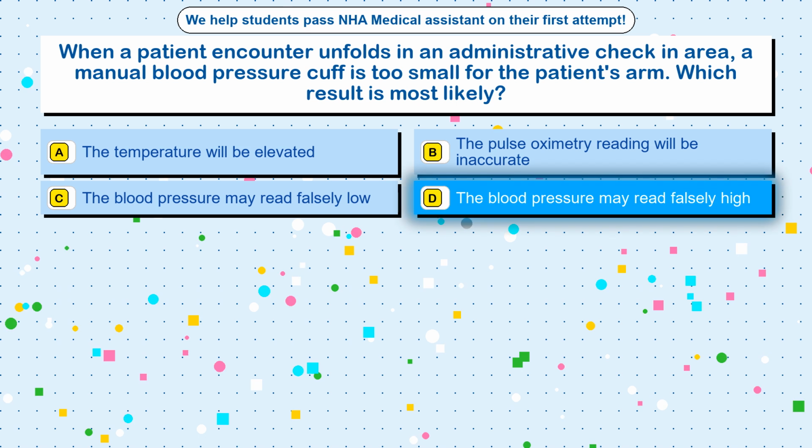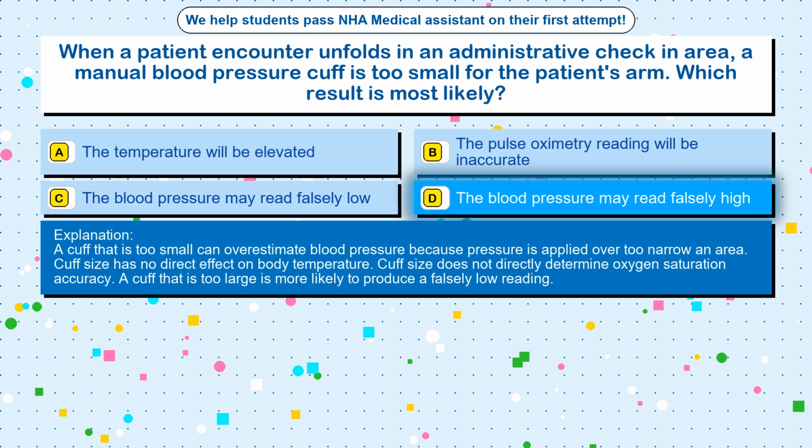The correct answer is option D. The blood pressure may read falsely high. A cuff that is too small can overestimate blood pressure because pressure is applied over too narrow an area. Cuff size has no direct effect on body temperature. Cuff size does not directly determine oxygen saturation accuracy. A cuff that is too large is more likely to produce a falsely low reading.